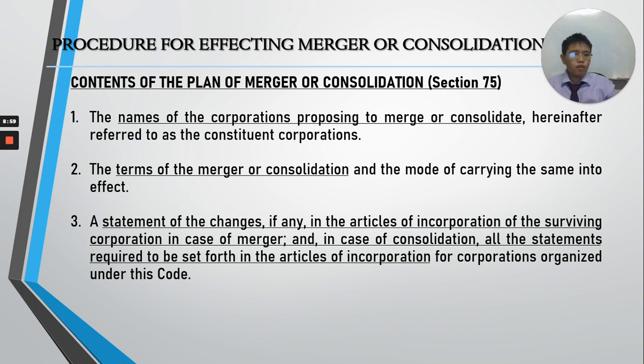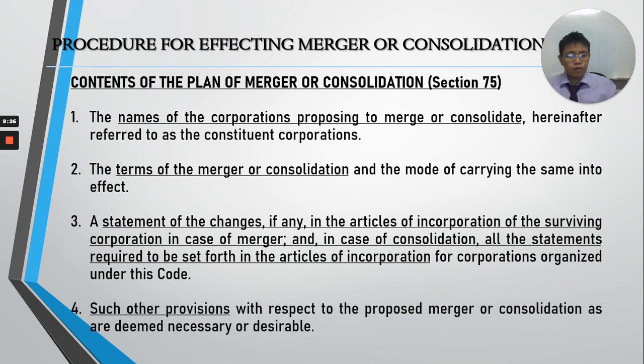And in case of consolidation, all the statements required to be set forth in the articles of incorporation for corporations organized under the RCCP. Because the consolidated corporation is a new corporation, they have to follow the provisions of sections 13 and 14. Gagawa sila ng kanilang articles, gagawa sila ng kanilang bylaws.